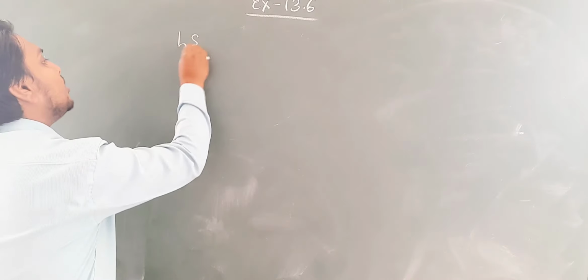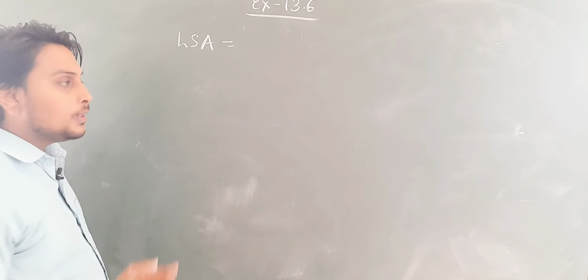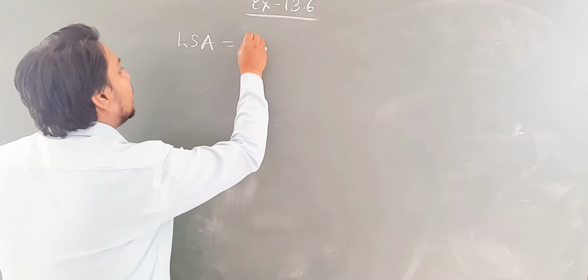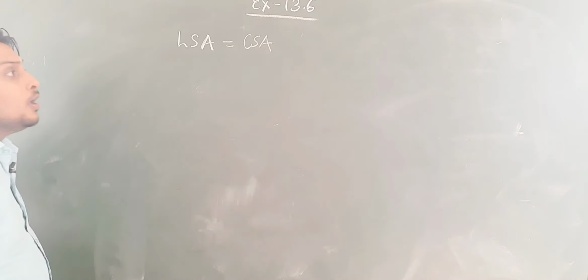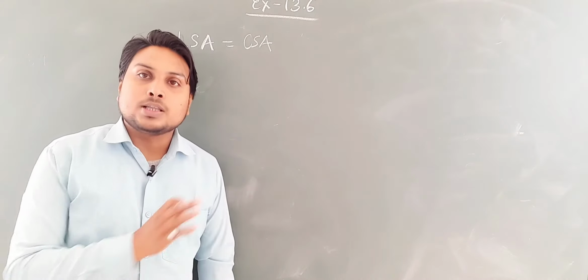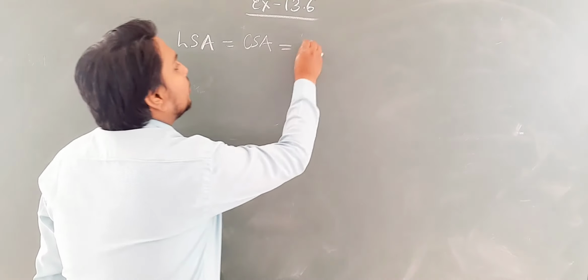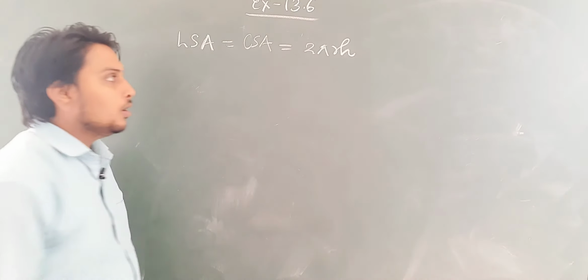Lateral surface area of cylinder will be what? I have told you that in the circular shape, lateral surface area is none other than curved surface area. Curved surface area is the lateral surface area of the cylinder, okay. And I have told you the formula of this is 2 pi RH, okay.